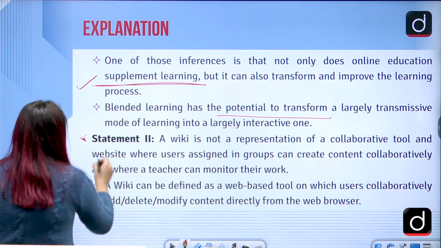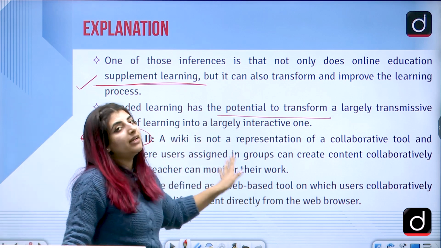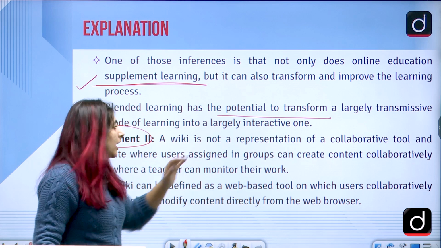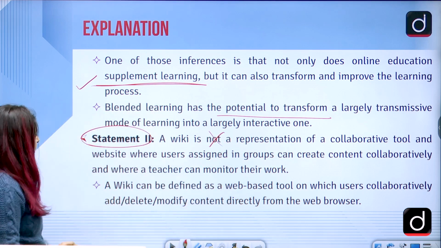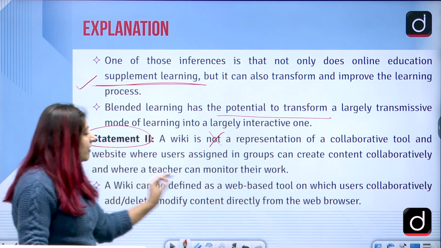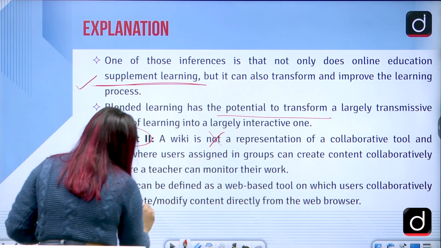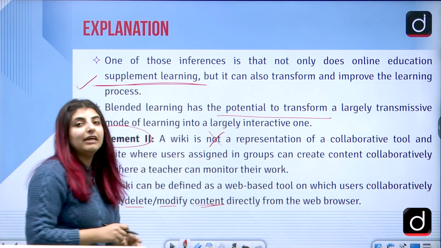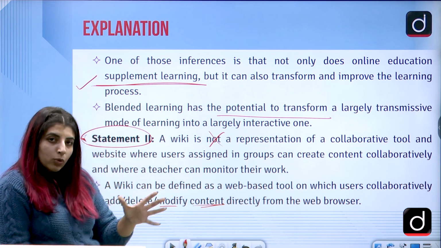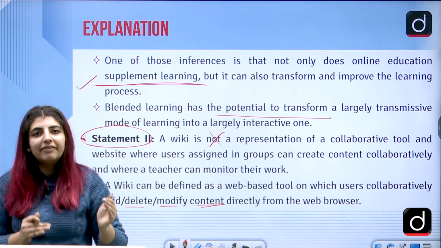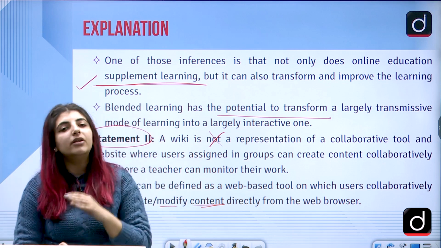Correct? Then we have statement 2, which said that Wiki is not a representation of a collaborative tool. That's why it is a wrong statement, because it is a collaborative tool, correct? Web-based tool on which users usually collaborate, add, delete, modify content directly from the web browser. So if you would have seen Wikipedia, you could know that it is not that authentic a website for the fact that anyone from anywhere can edit, modify, alter the data which is there.